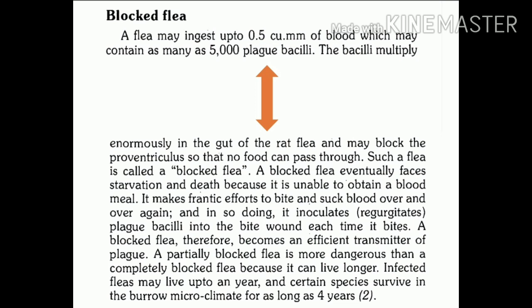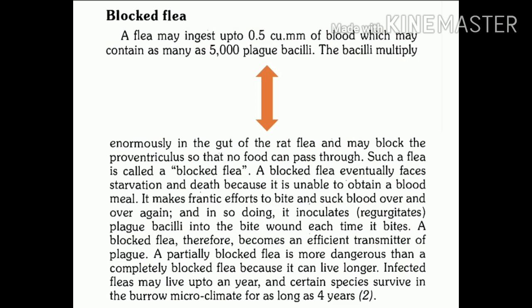Whenever these fleas take a blood meal, they can ingest 0.5 cubic mm of blood, and when they ingest this amount of blood, there is a possibility that they may carry nearly 5000 plague bacilli along with the blood meal.